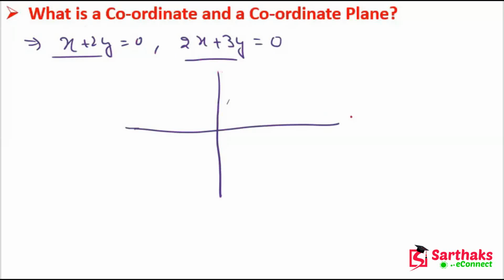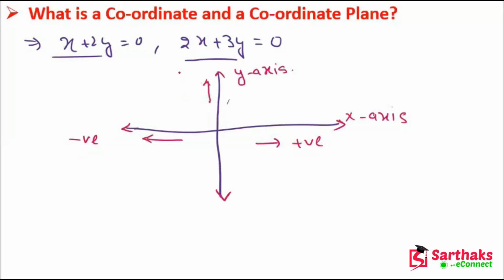This is our x-axis and this is our y-axis. Here is the positive x-axis and here is the negative x-axis. This is the positive y-axis and here is the negative y-axis.